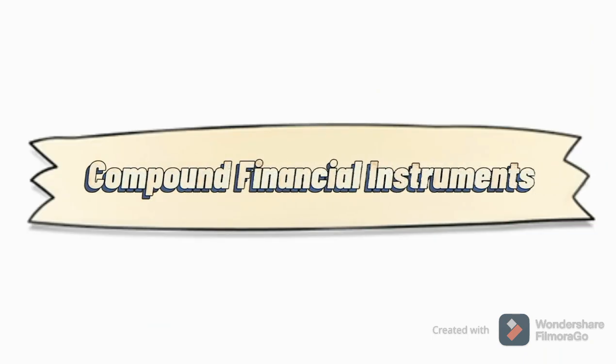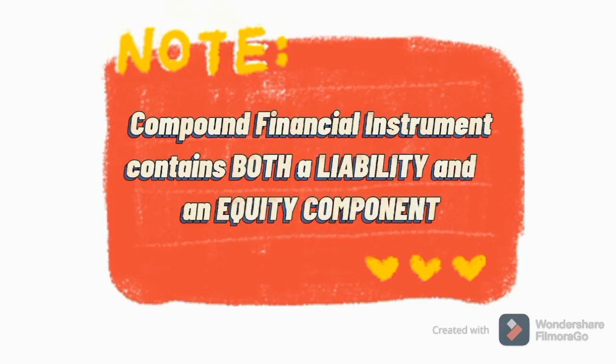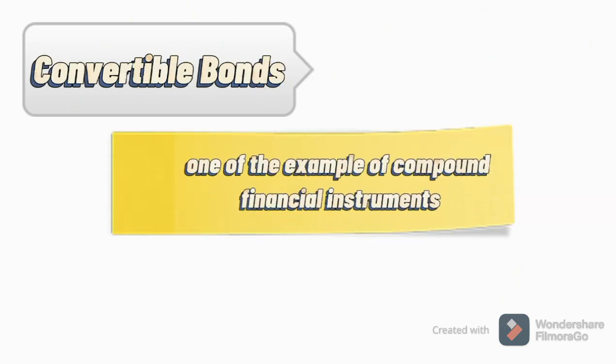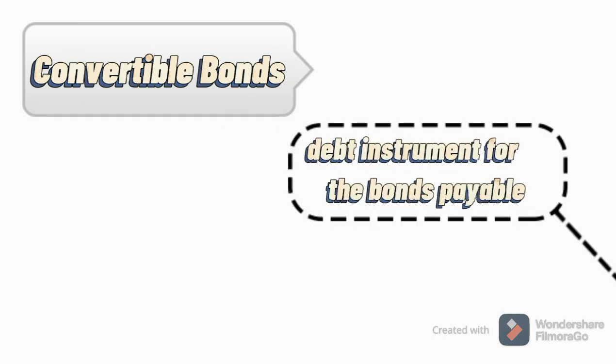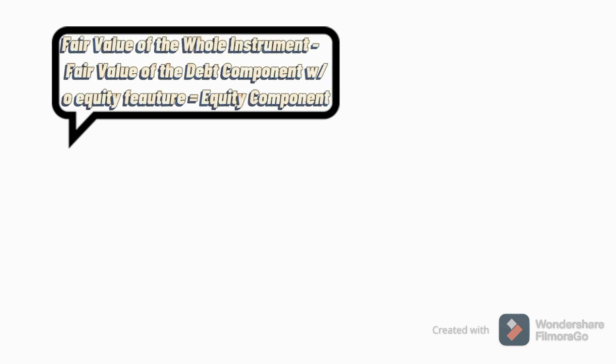Compound financial instrument. A compound financial instrument contains both a liability and an equity component. Convertible bonds are one of the examples of compound financial instruments. Convertible bonds are a debt instrument for the bonds payable, and an equity instrument for the equity conversion feature. Fair value of the whole instrument less fair value of the debt component without the equity feature equals the equity component.